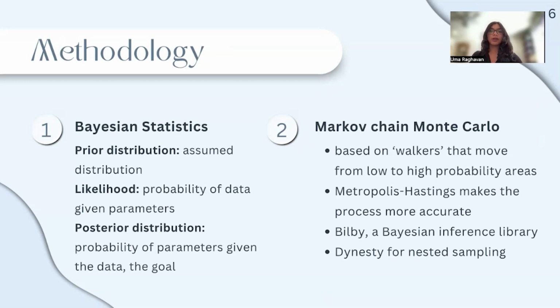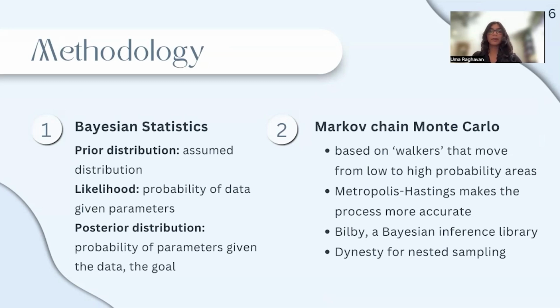When a new step is proposed, the ratio of the new step's probability to the current step's probability is calculated. This ratio is compared to a randomly generated number between 0 and 1 and will only move to the new location if the ratio is greater than that number. This means that the walker will always move to an area of higher probability, but sometimes to an area of lower probability, allowing it to keep moving even if caught in a local maximum.